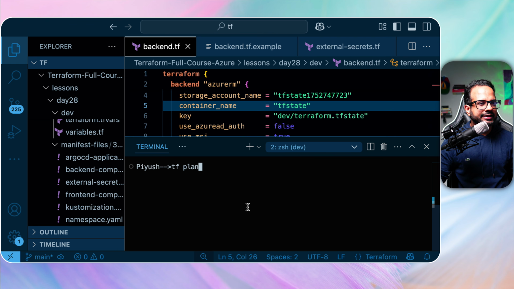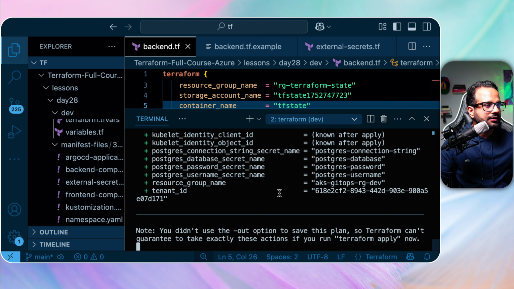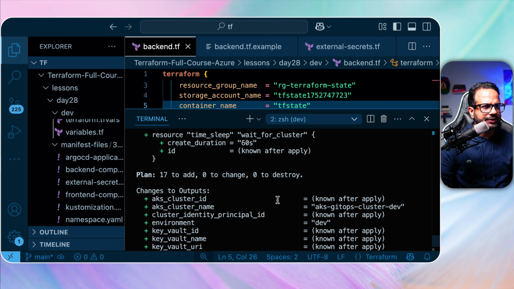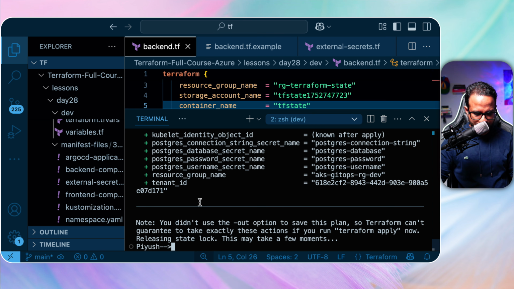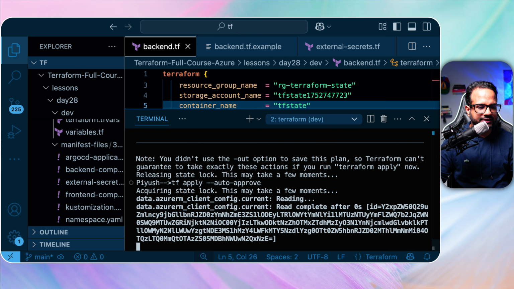And then let's run TF plan and see if it will be creating all the resources. Okay, it did not throw any error. So that's good news. It says 17 to add. So I'll just apply the changes and I'll pause the recording. Once it applies all the configuration and everything, then I'll come back and we'll proceed with the rest of the steps.